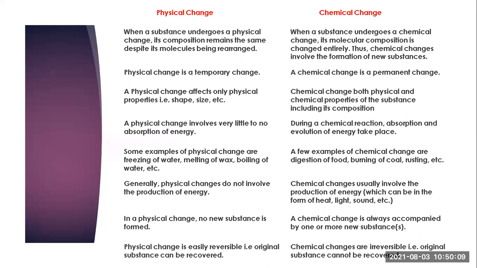One of the examples of chemical change you can see is cooking of the food, then milk turning into curd. Okay, these are also examples of a chemical change. So we will see one by one what we mean by the physical change and what we mean by the chemical change. So when a substance undergoes a physical change, its composition remains the same